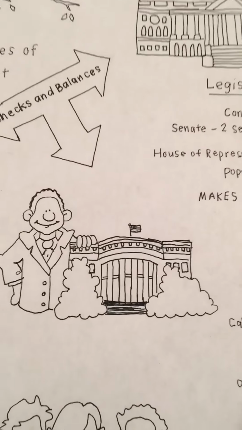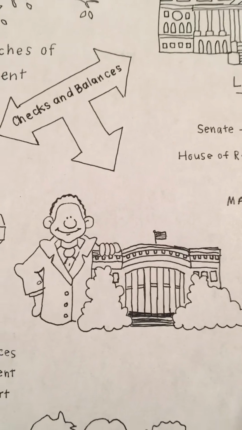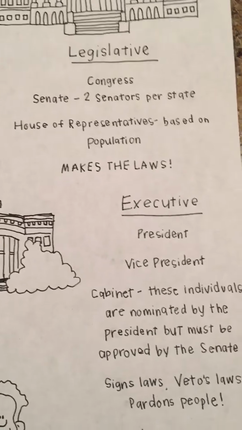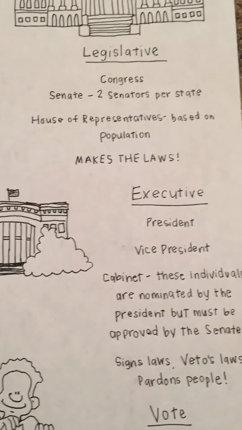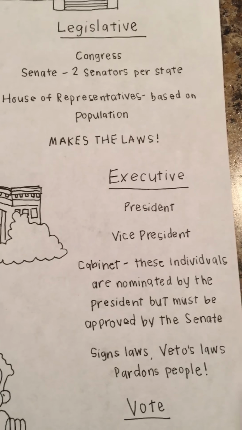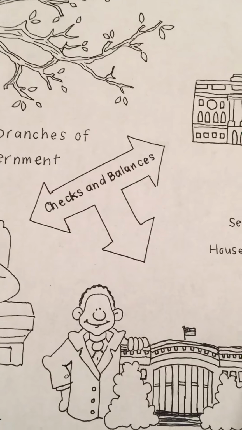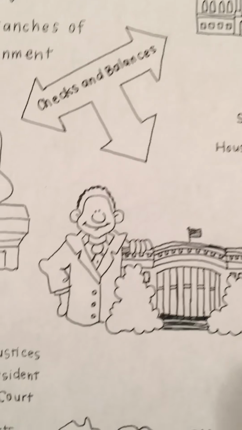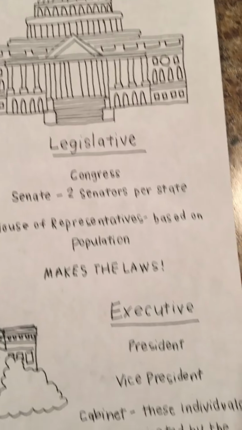Next, we'll talk about the executive branch. The executive branch is comprised of people such as the president, vice president, as well as cabinet members. The individuals who are part of the president's cabinet are nominated by them, and they must be approved by the Senate. This returns back to our idea of checks and balances. Though the president gets to pick his cabinet members, the Senate or legislative branch has to approve of them.